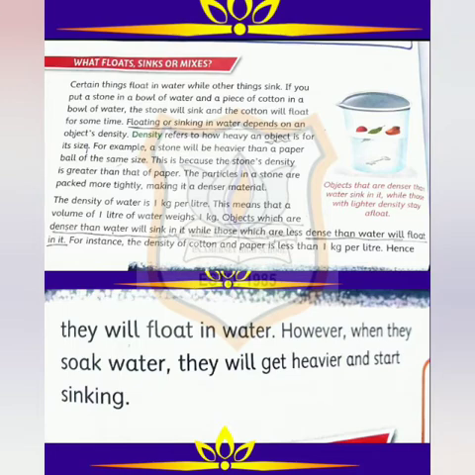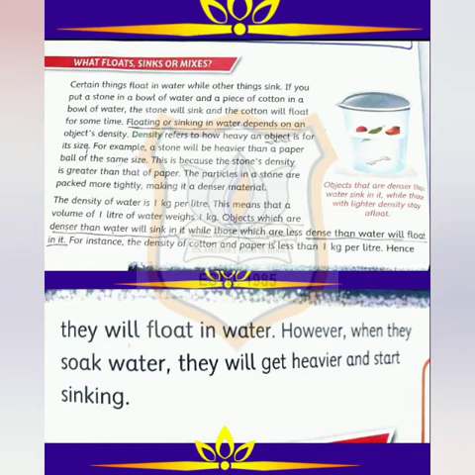For instance, the density of cotton and paper is less than 1 kg per liter. So children, the density of cotton and paper is less than 1 kg per liter, and above we have seen that the density of water is 1 kg per liter. So the cotton and paper are less dense than water. That's why they float on water.